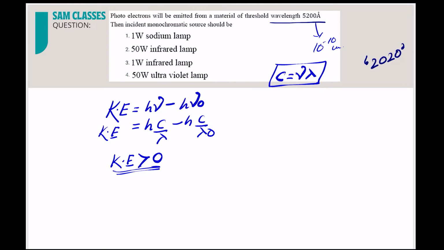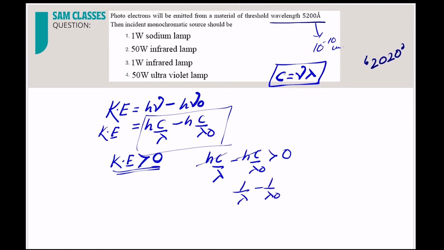So this hc by lambda minus hc by lambda naught will be greater than 0. This whole thing represents the kinetic energy of the electron, and that has to be positive. hc is constant, so remove it. So 1 by lambda minus 1 by lambda naught is greater than 0. I can send it that side, so 1 by lambda is greater than 1 by lambda naught. So I can say lambda naught has to be greater than lambda.